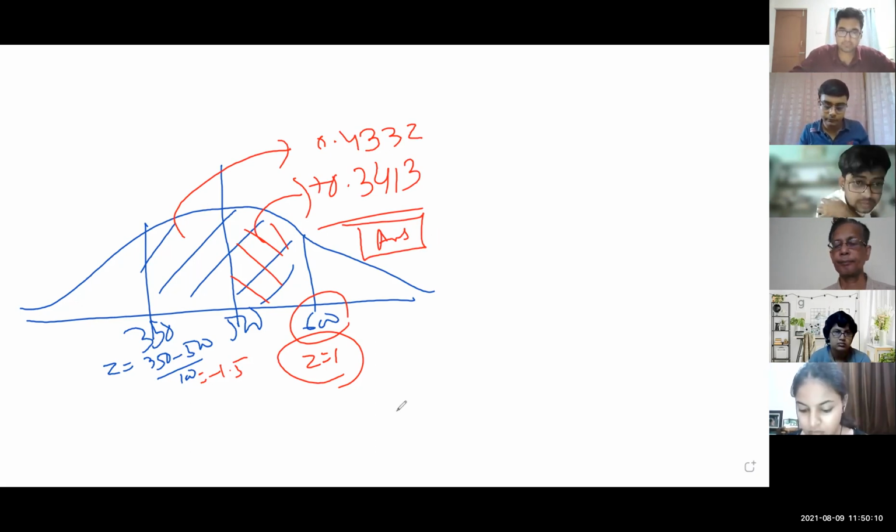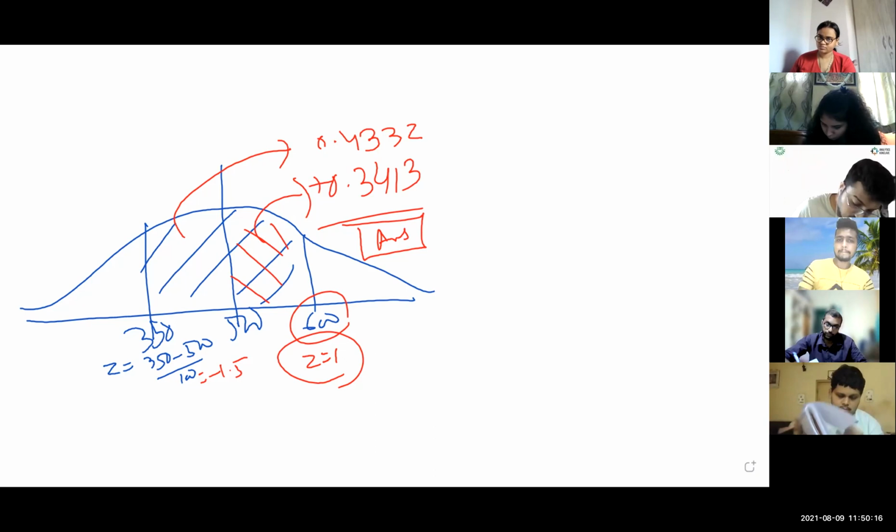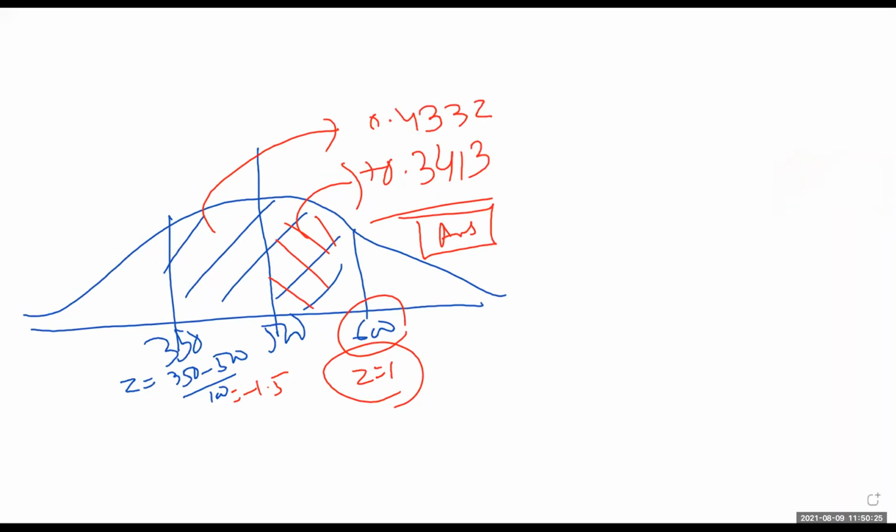Next bit question. Sir, find out the probability of the train leaving with between 400 to 450 passengers. So what should be done? Both are on the left side of 500.